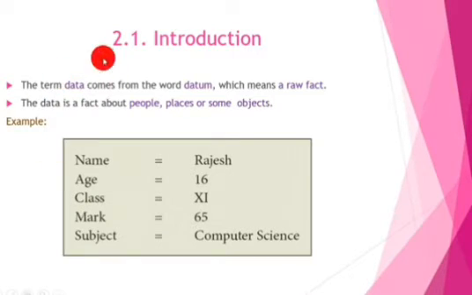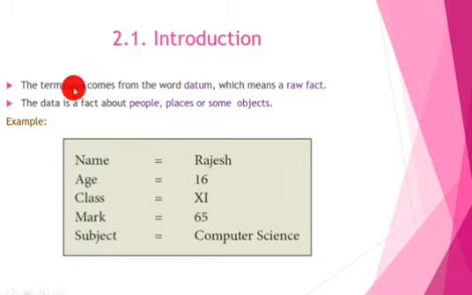Data means the collection of raw facts is known as data. The word data comes from the word datum, which is also a Latin word. The term data comes from the word datum, which means a raw fact. So this will be asked for 1 mark: the term data comes from the word dash. For that, I have to answer datum.